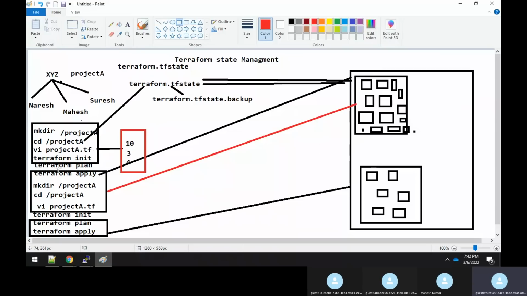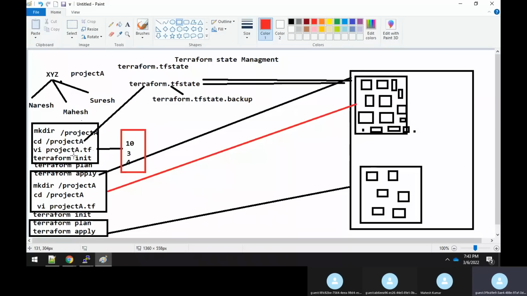Assume that there are only 2 or 3 people working, or say some 20 people working in a project. Do you think everyone will start interchanging all these files with each other? Mahesh will say take all these files, then Suresh will ask. There will be a lot of disturbance between engineers. So this is not the right way to do it, correct?